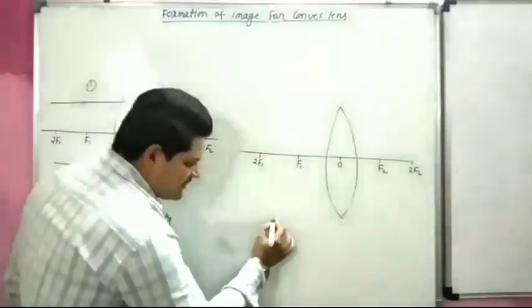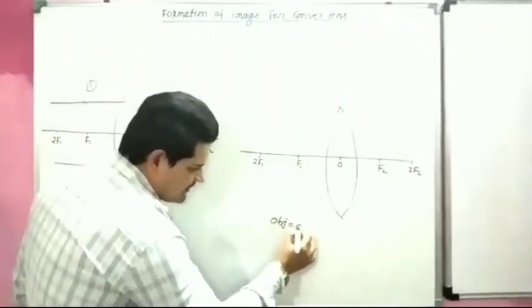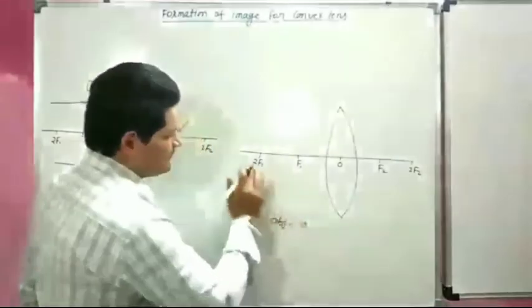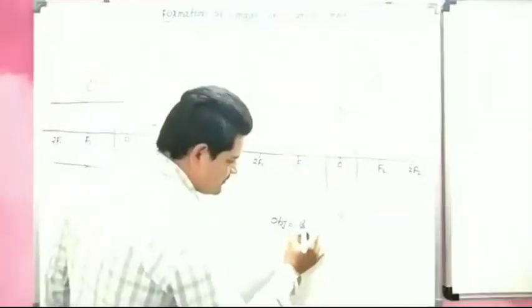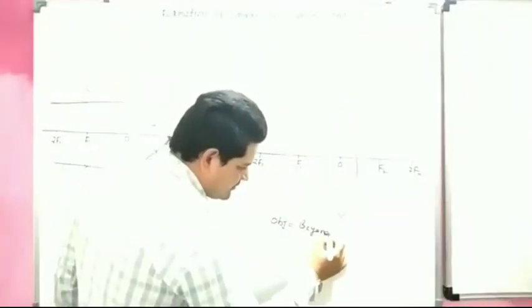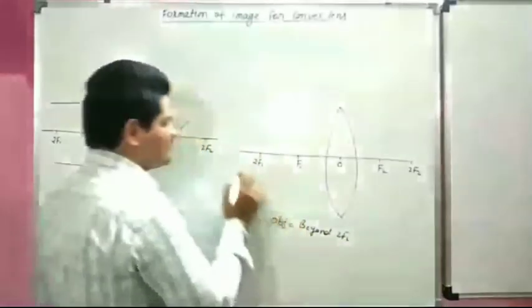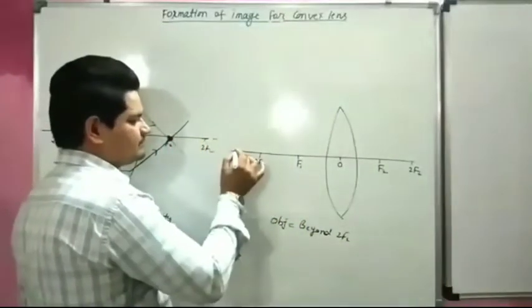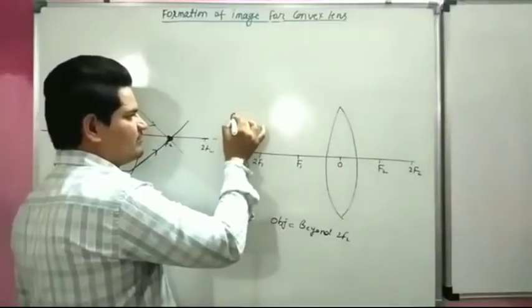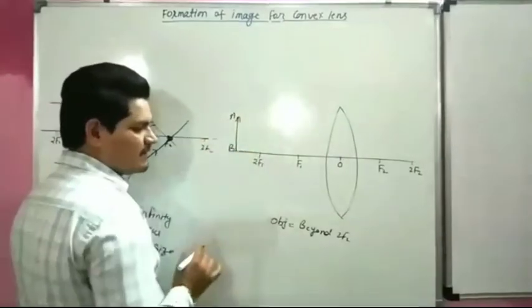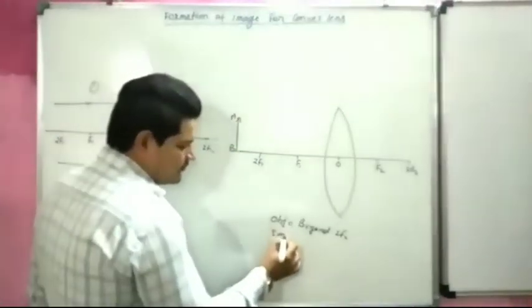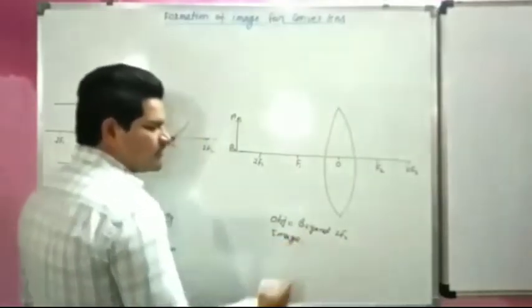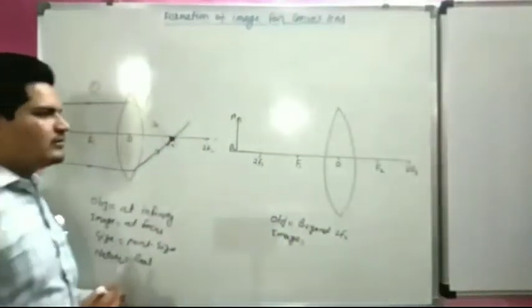Now object placed beyond 2f2. This is our object A, B. So we have to find where image is formed. You should remember the rule.